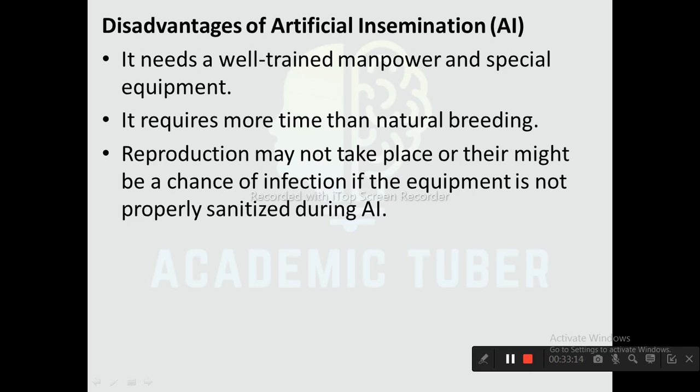Although it has lots of advantages, it also has some disadvantages. It needs well-trained manpower and special equipment. It requires more time than natural breeding. Reproduction may not take place, or there might be a chance of infection if the equipment is not properly sanitized during artificial insemination.